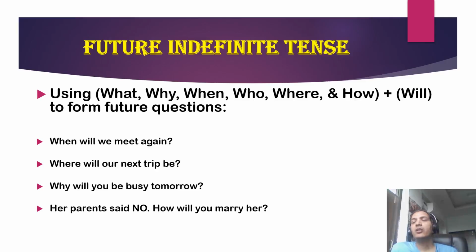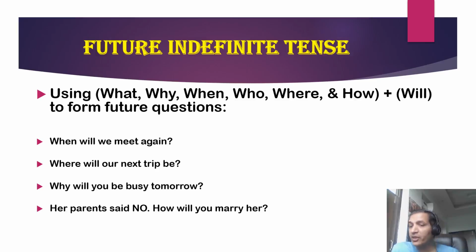My son asked me, we went on a trip to Dalhousie, and he liked the trip, so he asked me, where will our next trip be? This was a wonderful trip, so where will our next trip be? You tell a friend, you need to help me tomorrow.